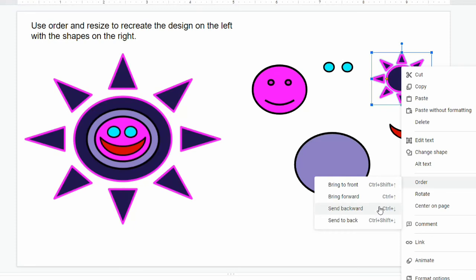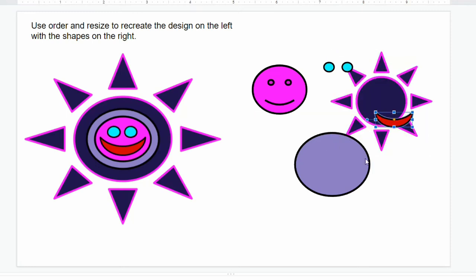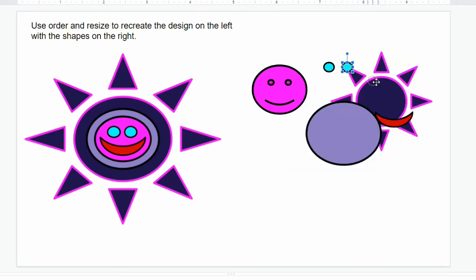So if you want to send it all the way to the front or all the way to the back, you can use those, or if you just want to send it one place. So I know that this one I want all the way in the back, so I'm going to click send to back. And now this object, if I put anything else on top of it, the other object you'll be able to see because that's as far back as you can go.